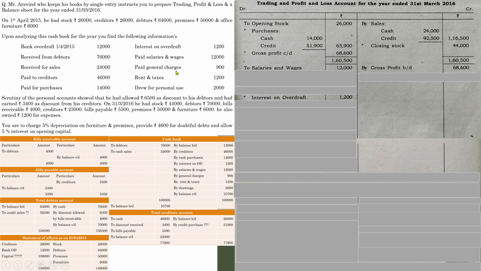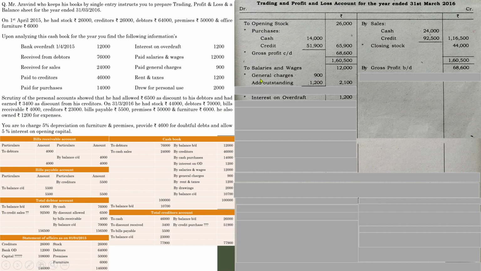Next one, paid general charges 900. Remember, whenever you are going through all the items, make sure whether there are any adjustments with regard to that. See, here general charges is 900, but there is an adjustment with regard to expenses. See, Aravind also owed 1,200 for expenses. That means outstanding expenses.